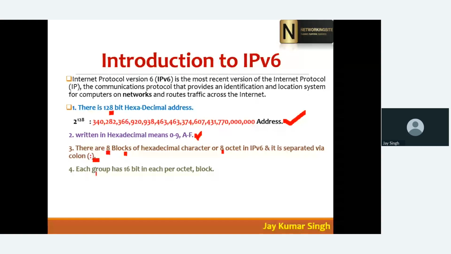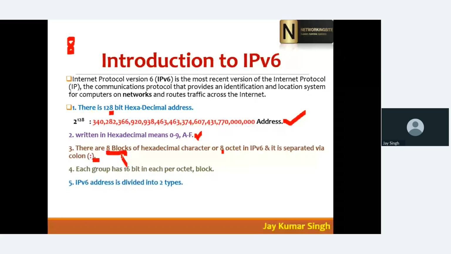Now in each block, I'm just comparing with IPv4, which has 4 octets. In IPv4 we have 8 bits per octet, and in IPv6 we have 16 bits per block.